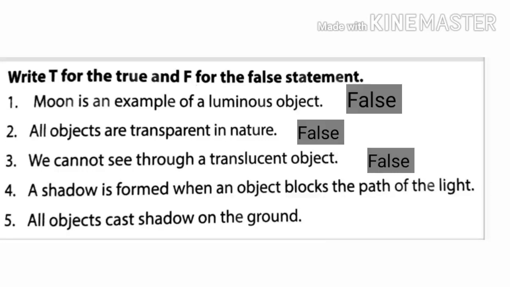Fourth one is a shadow is formed when an object blocks the path of the light. This is correct statement. A shadow is formed when objects block the path of the light. Fifth one is all objects cast a shadow on the ground. This is false statement.